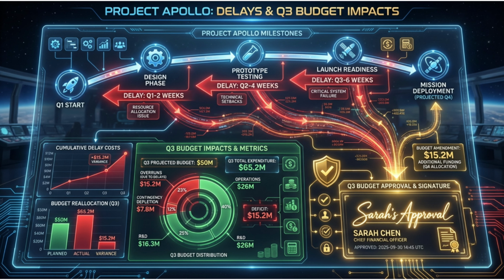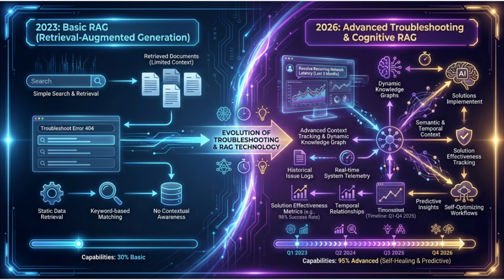Here's the question that breaks basic RAG. How does the delay in Project Apollo impact the Q3 budget that Sarah approved? This requires multi-hop reasoning, connecting Project Apollo to its dependencies, those dependencies to budget items, and those budget items to Sarah's approvals. Vector similarity search returns documents about Project Apollo and documents about budgets, but it can't traverse the relationships between them.